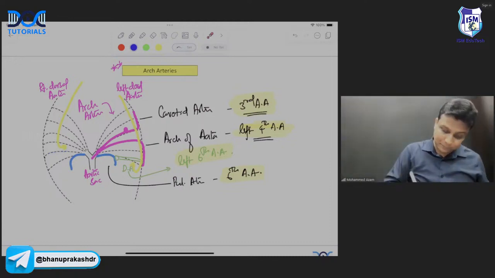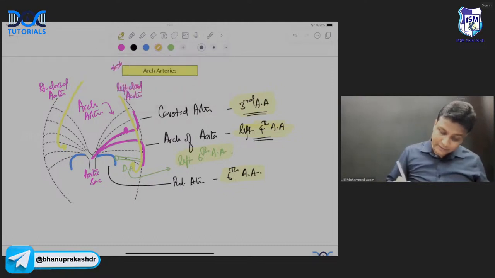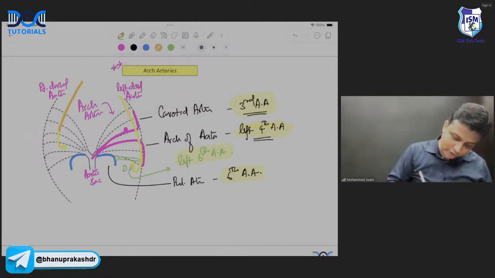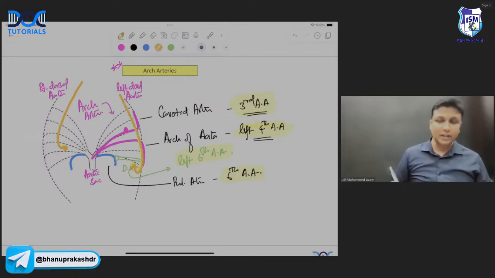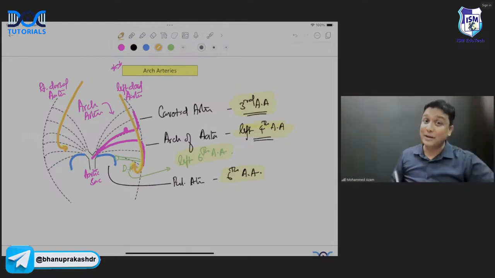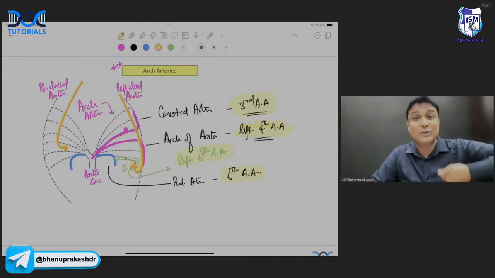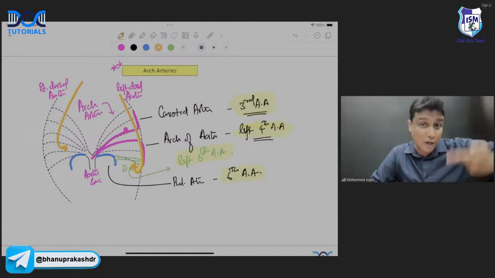तो right, I repeat again, sir. The right recurrent laryngeal nerve has a shorter course and the left recurrent laryngeal nerve has a longer course यहाँ पर. क्योंकि वहां पर क्या होता है, there is a formation of ductus arteriosus. After birth, it is the one which is going to become your ligament, ligamentum arteriosum. And that is the reason why on the left side, it is going to take a turn around the arch of aorta. That has a longer course.